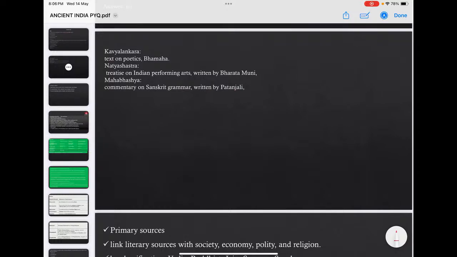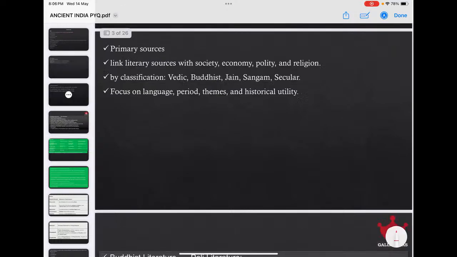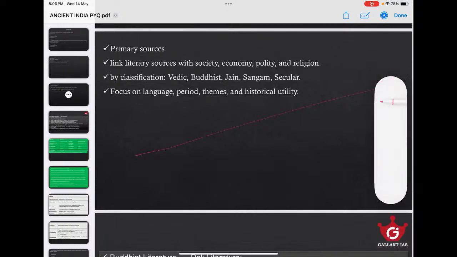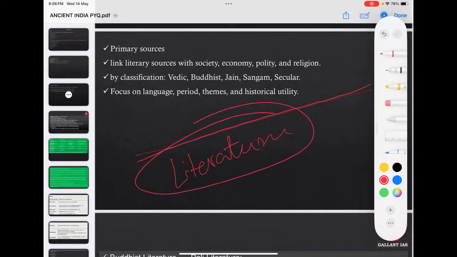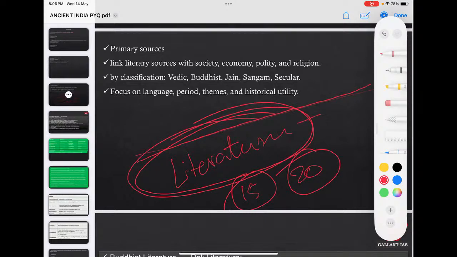What I would say is that yes, this literature part is very much important for UPSC. That means almost every year they used to ask questions from this literature part. So all the students, freshers or the veteran aspirants, please take care. This literature part is very much important for UPSC. If you check the last 15 or 20 years, you can see every year there are literature related questions.